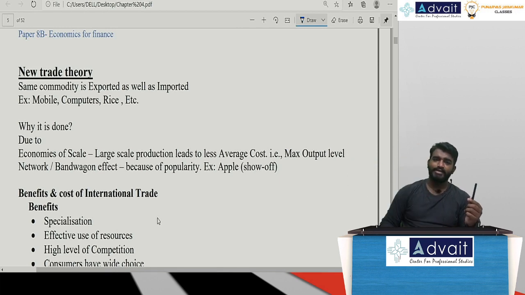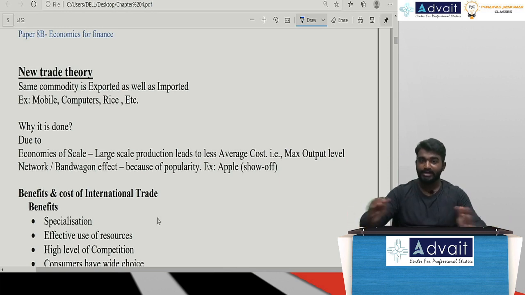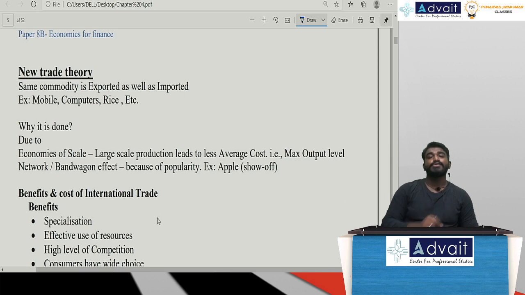Sir, comparative advantage. Whenever a nation has absolute advantage in production of all the commodities, and another nation has absolute disadvantage, still mutually beneficial international trade is possible by comparing the two nations in terms of opportunity cost. Sir, the lower the opportunity cost, the better.